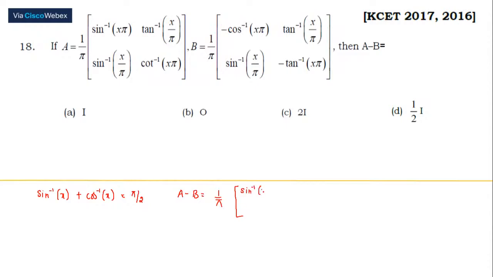So sine inverse of x by pi, this is one complete angle. Plus cos inverse of x by pi. The next term is tan inverse of x divided by pi minus tan inverse of x by pi. I expected this to be a very good answer from everyone, but lots of mistakes from you